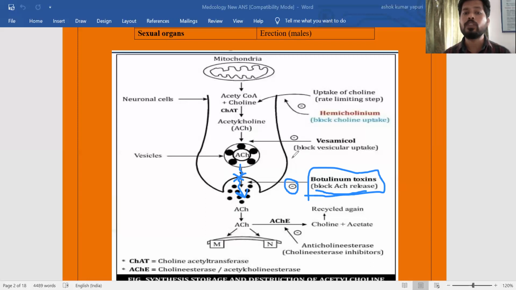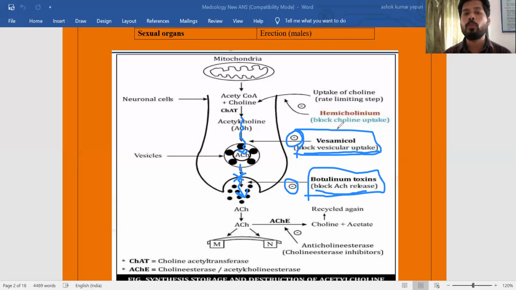This is one. The next one is vesamicol. Based on this drug, there is a chance of questions in competitive exams. Vesamicol blocks vesicular uptake of acetylcholine. Generally after synthesis, acetylcholine has to be stored in the synaptic vesicles with the help of a transporter.